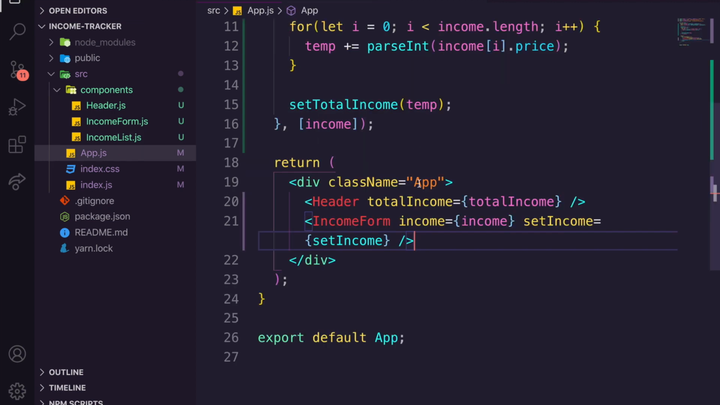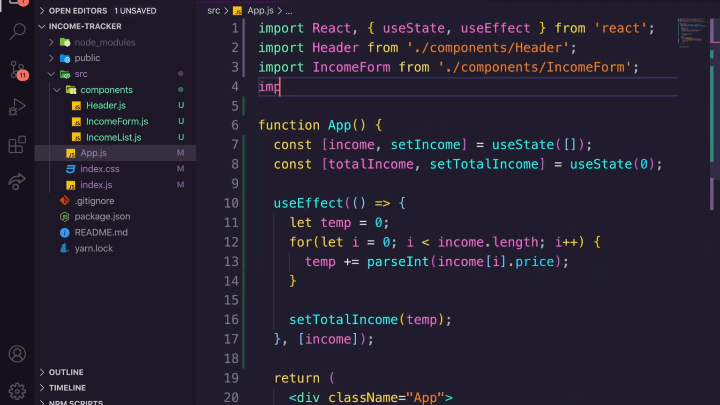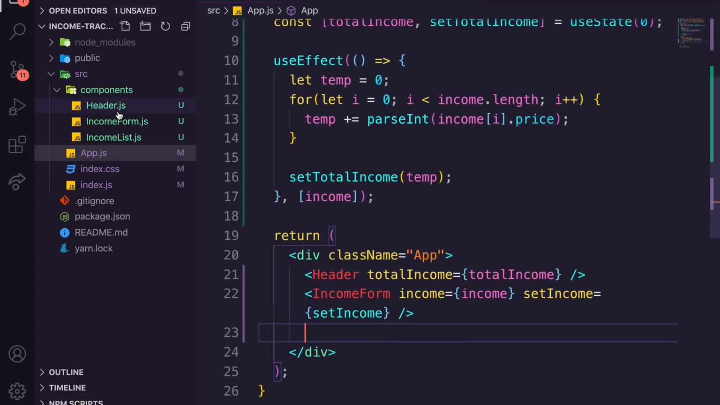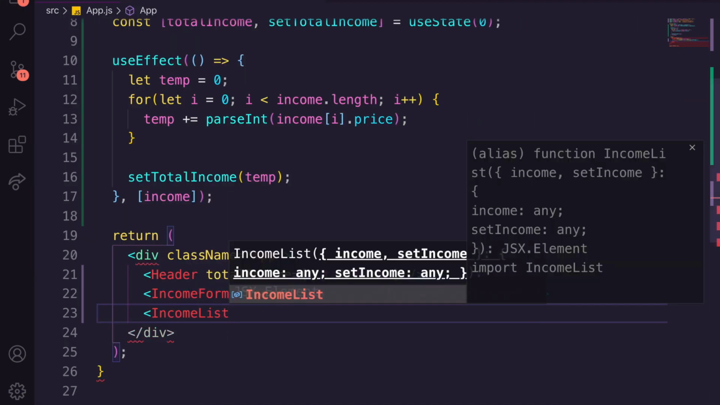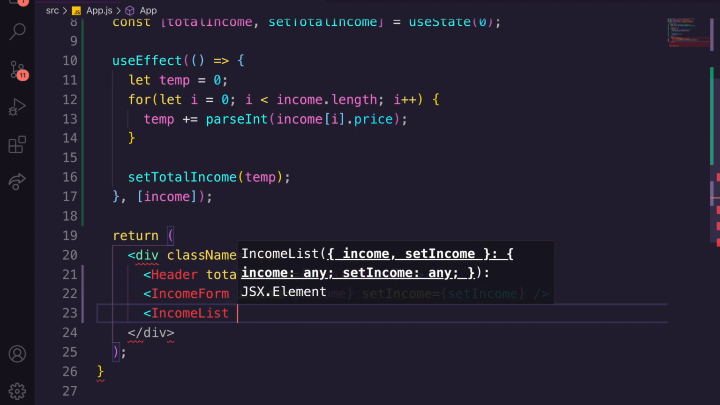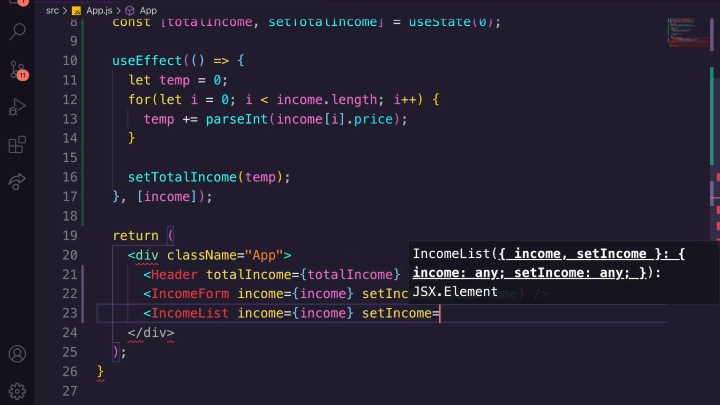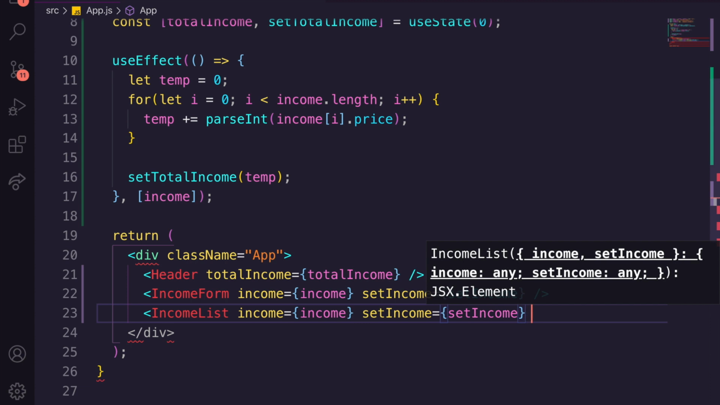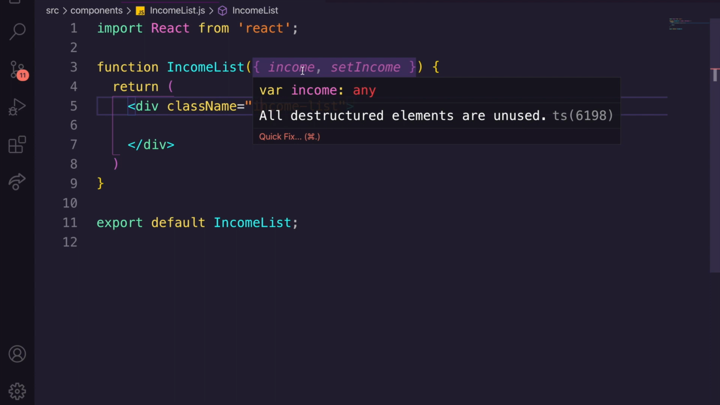Now let's go to app, and let's pull through income list. So we're going to say import income list from component / income list. We're then going to go down here and obviously call it out here. So let's just drop that. We'll just say income list, and we're just going to pass through the two values. So we're just going to say income is equal to income, and set income is equal to set income. There you go. So now we're passing that down, and we're able to access it inside of our component.